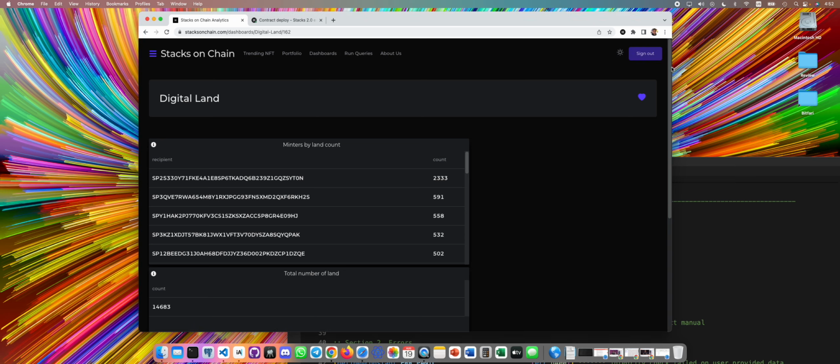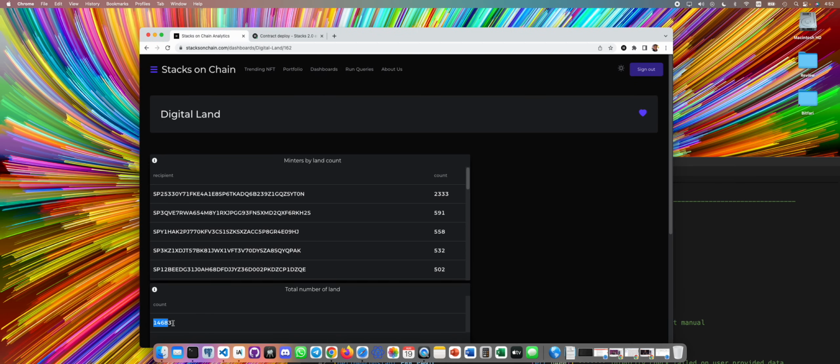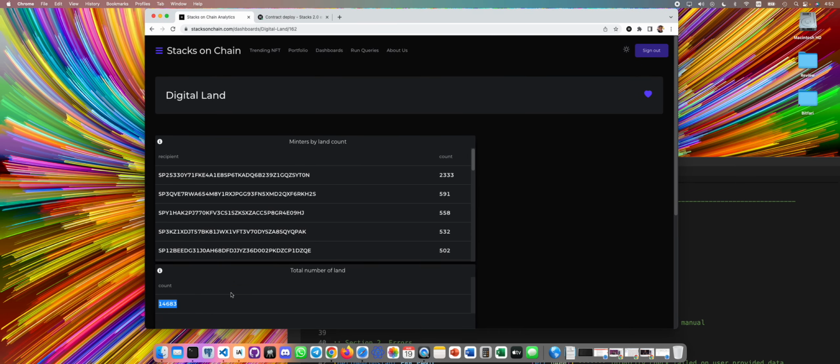We are nearing 15,000 digital land registrations. This makes our NFT collection the second largest on Stacks. We think we are going to pass BNS pretty soon, maybe in a month or two.